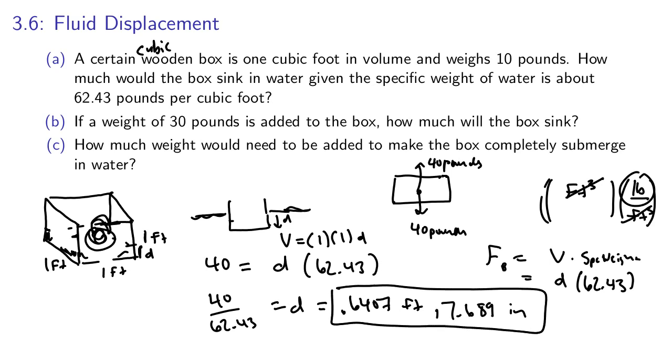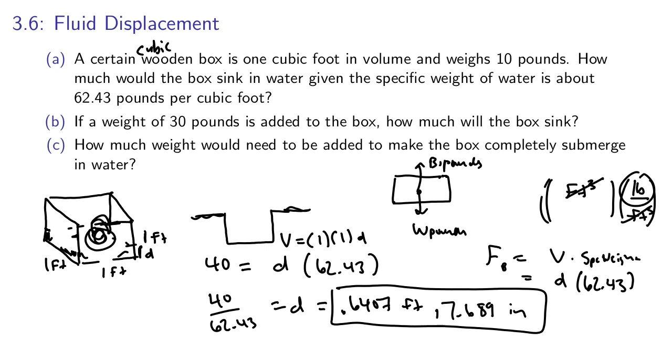Part C, how much weight would need to be put into the box to make it completely submerge into the water? Okay, so if we think about this setup, if we completely submerge the box into the water, how much weight needs to be added? So first of all, how much would it weigh? Well, it's going to weigh whatever the buoyant force pushing up is.